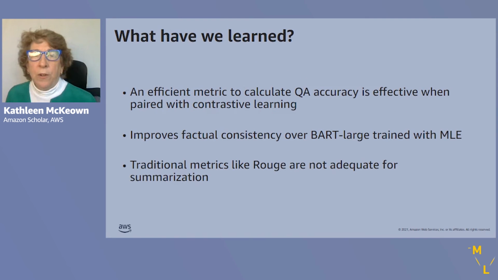So what have we learned? Well, we've seen that an efficient metric to calculate question answer accuracy is effective when paired with contrastive learning. We are able to improve factual consistency over a BART large model trained with MLE. And we've also seen that traditional metrics like Rouge are not adequate in themselves for faithful summarization.